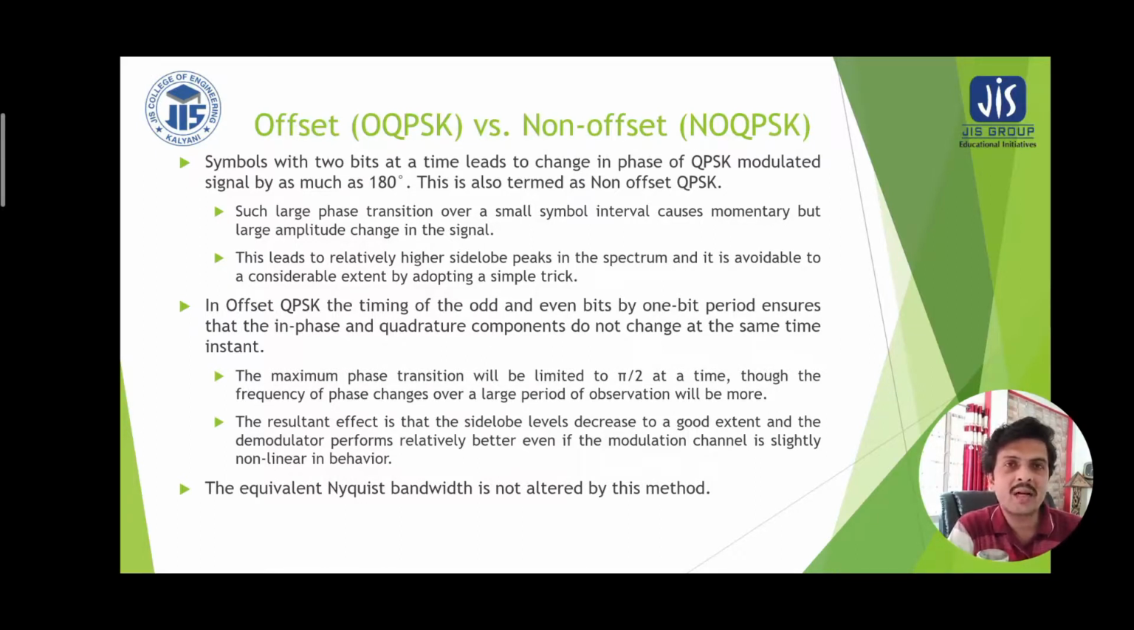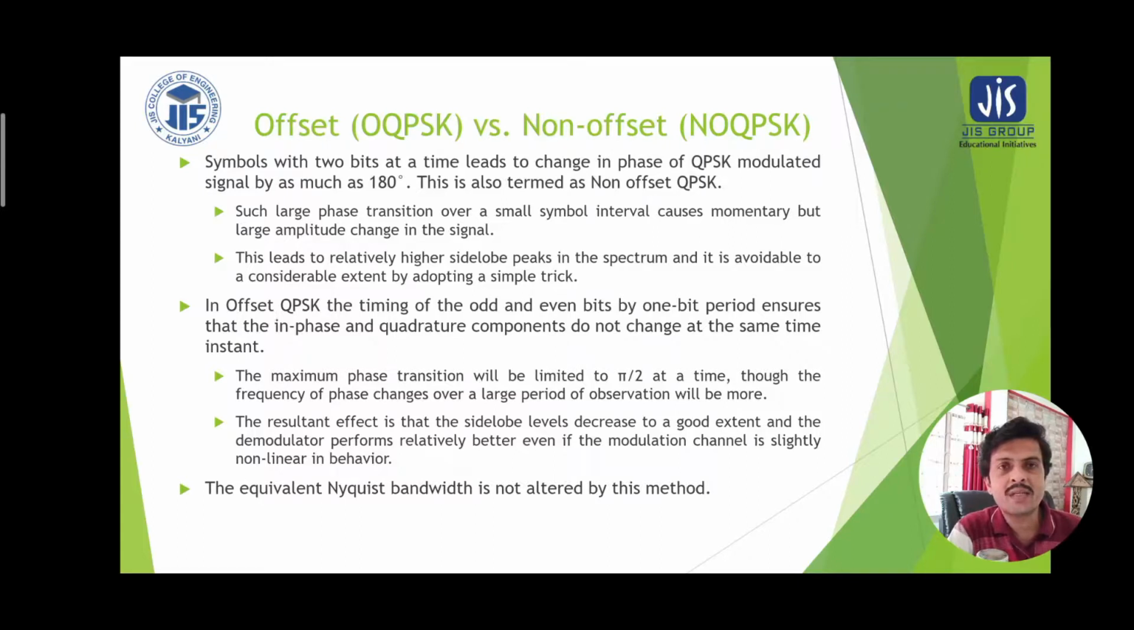Now such a large phase transition over a small symbol interval causes a momentary but large amplitude change in the signal. This leads to relatively higher side lobe peaks in the spectrum, and it is avoidable to a considerable extent by adopting a simple technique.